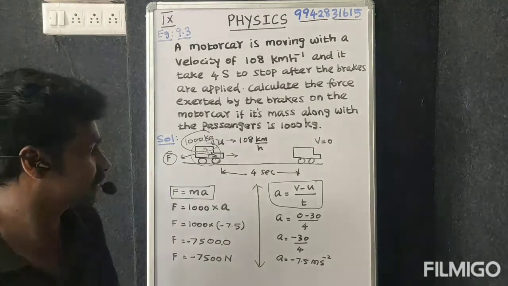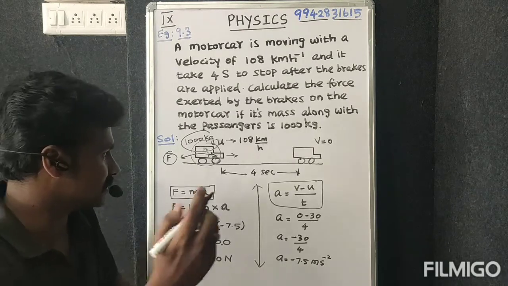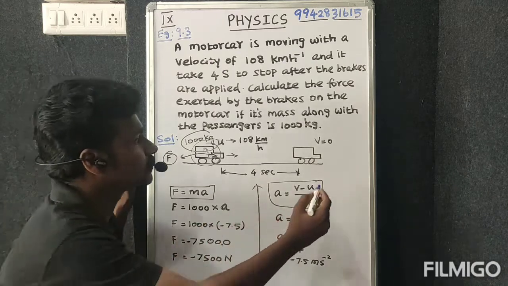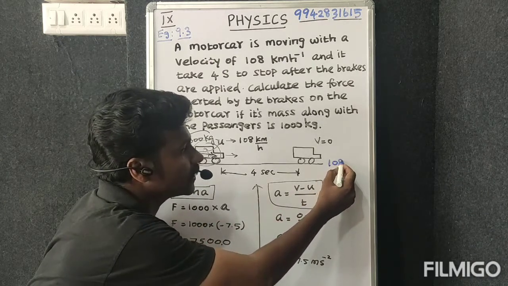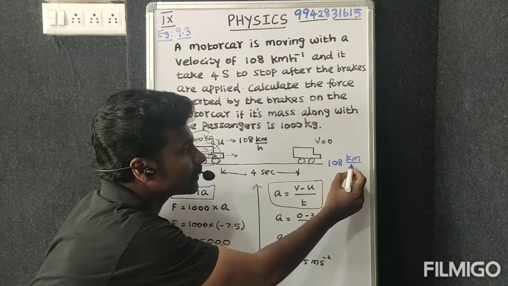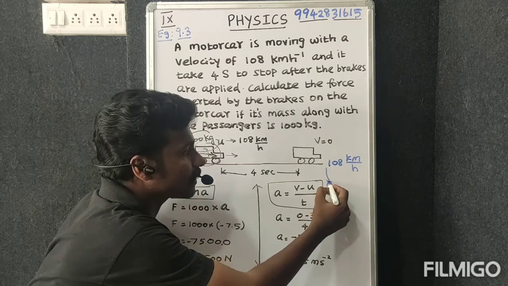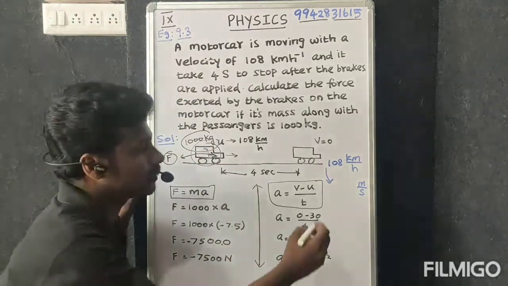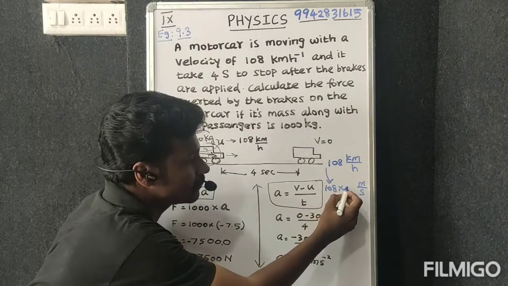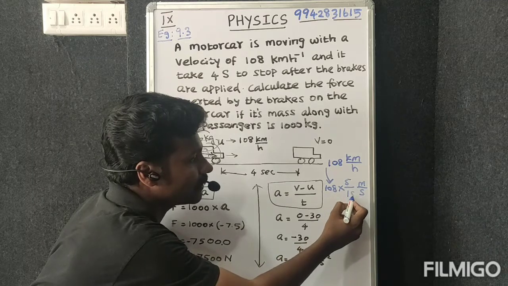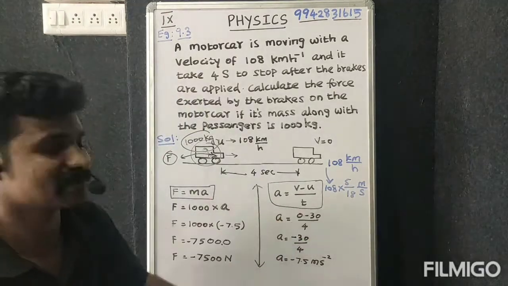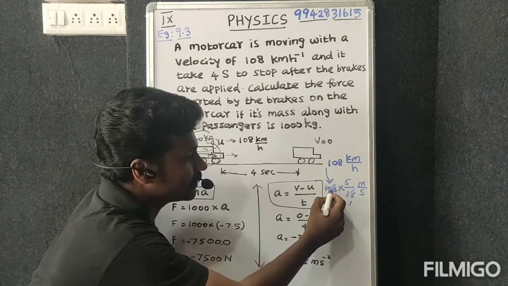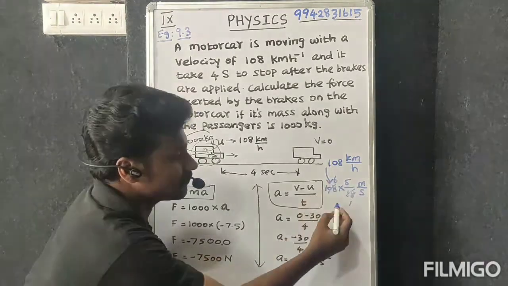Shall I convert? See that, listen students. 108 km per hour I can convert into meter per second. How to convert? 108 multiplied by 5 by 18. So 1 time, here 6 times, 6 into 5 is 30.